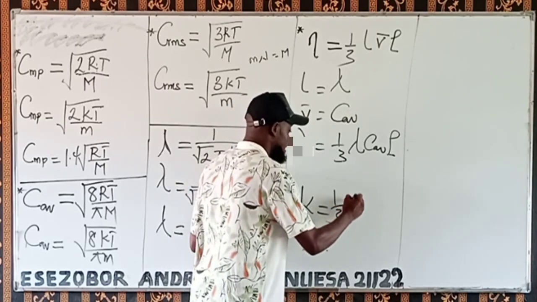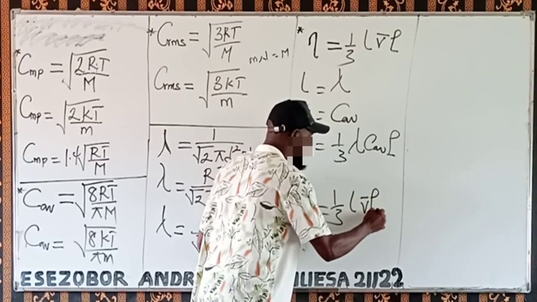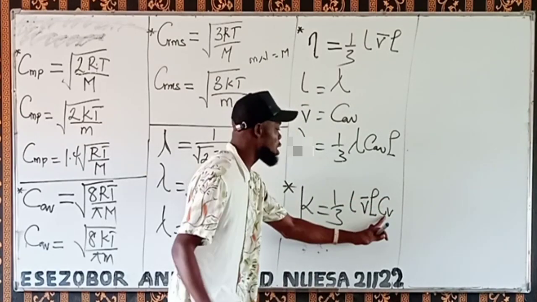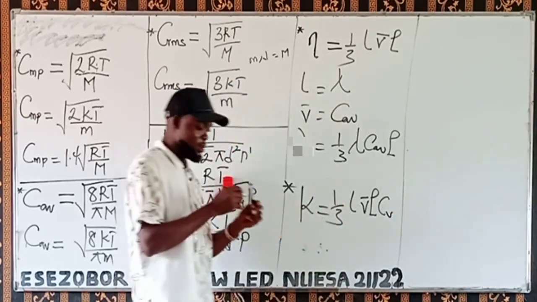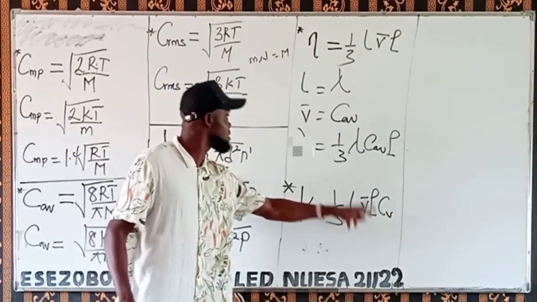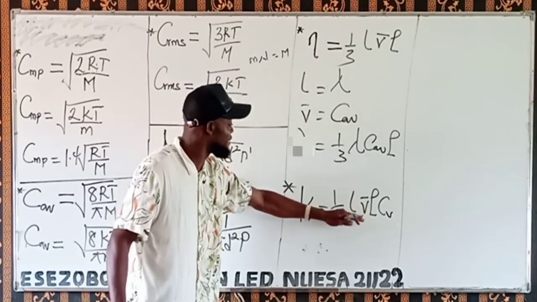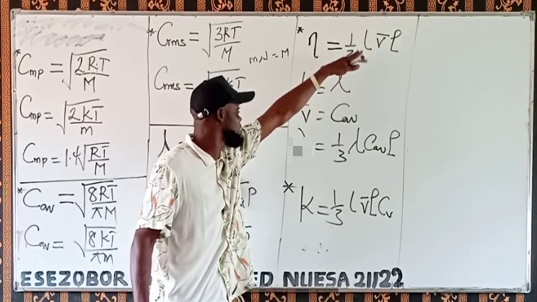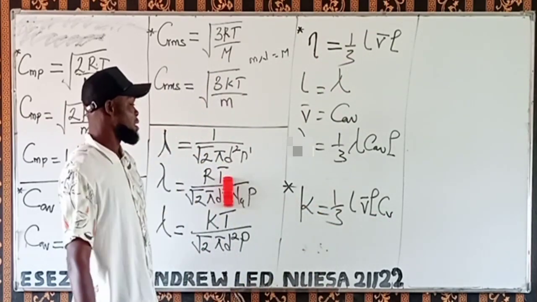It can be defined as K equals 1/3 times N times V bar, density times CV. What's CV? Everything you see here corresponds to the previous one, but CV is the only difference.